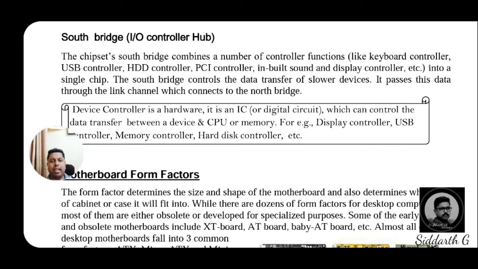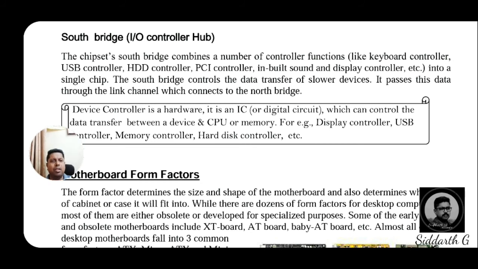And they may ask one more question here. What will a disk controller do? See here, a disk controller is hardware, the hard disk controller. It is an IC which controls the data transfer between a device and the CPU or memory.